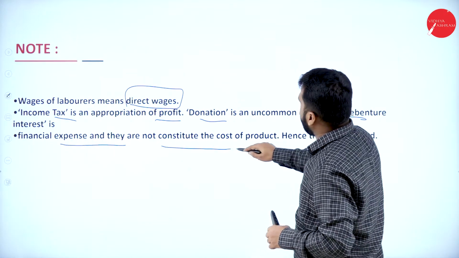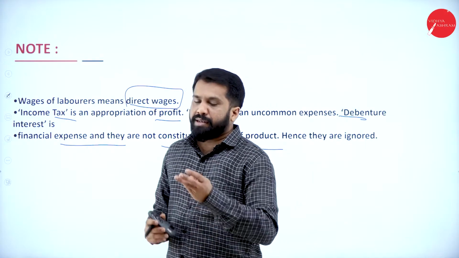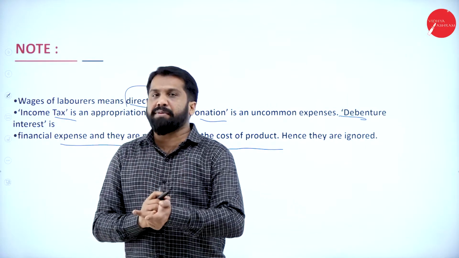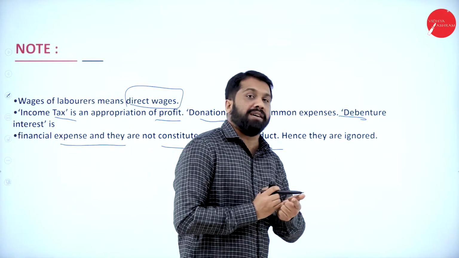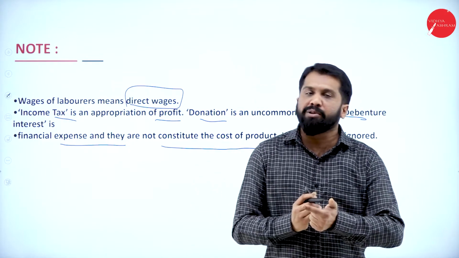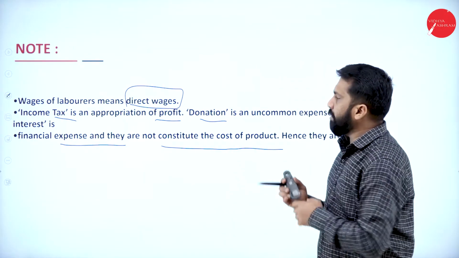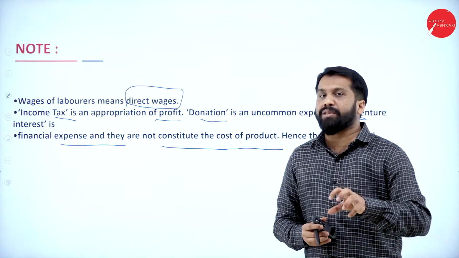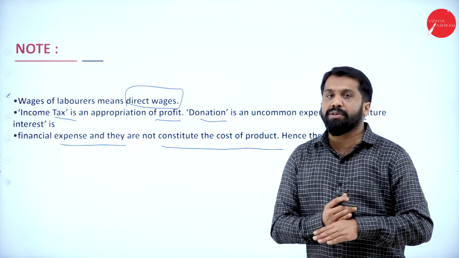They do not constitute the cost of product. Your income tax, interest on debentures, and donations are not part of cost accounting. Those are part of financial accounting. We don't consider them in cost. If you find those items in the problem, you have to ignore and remove them.